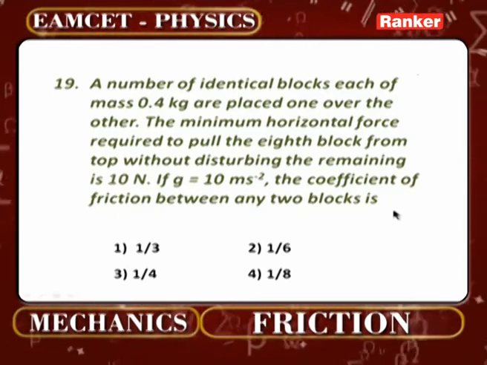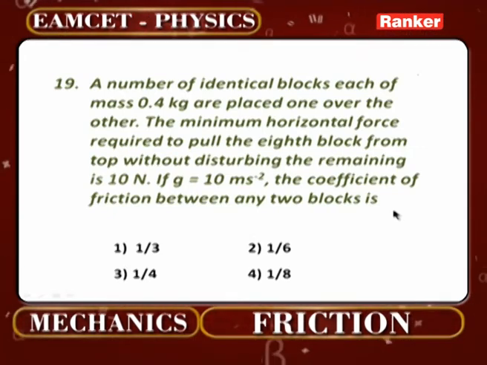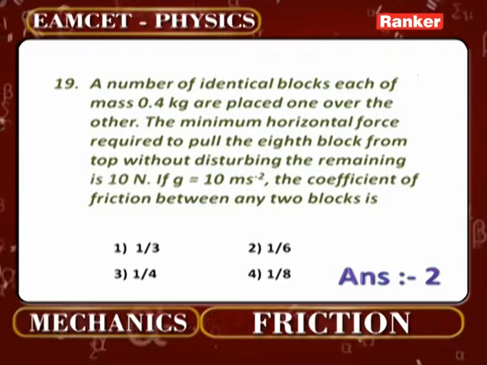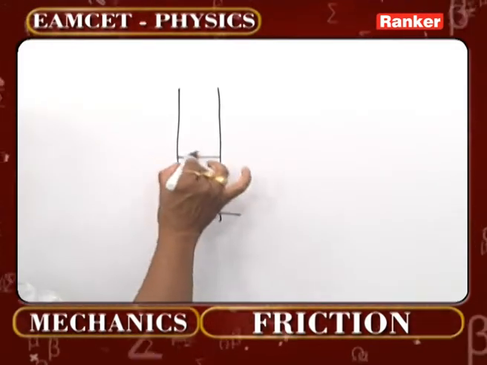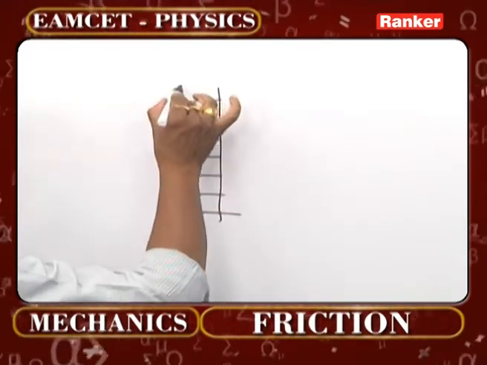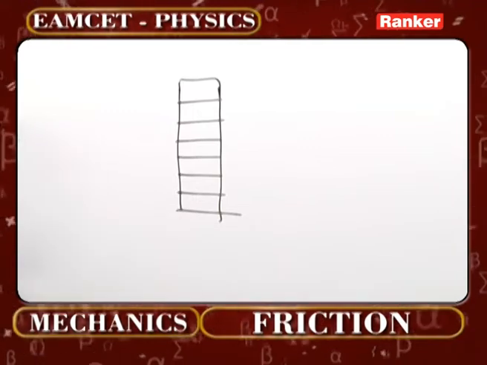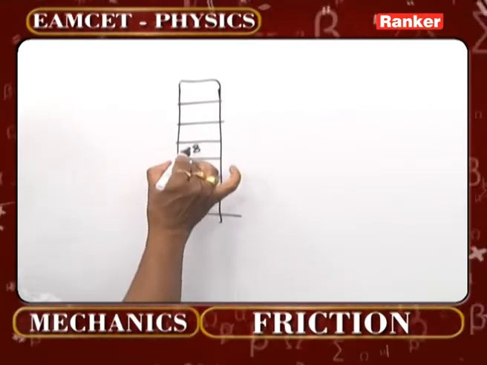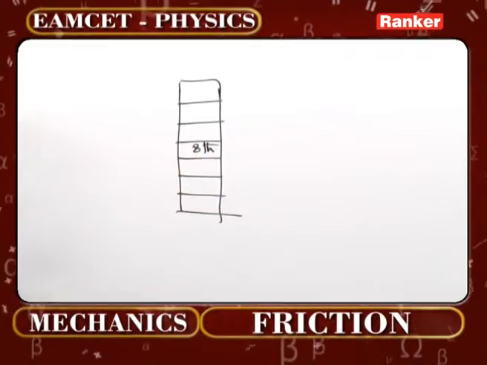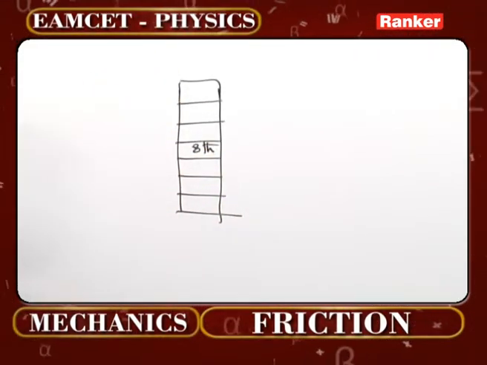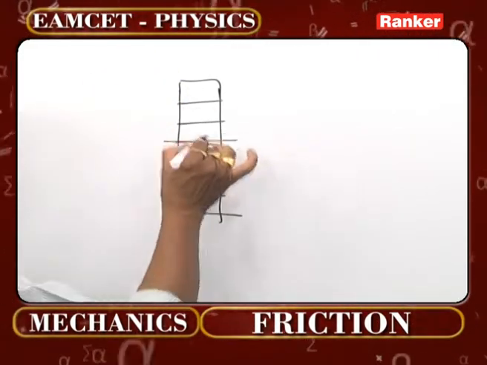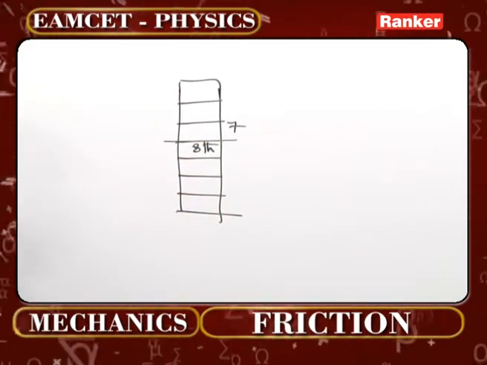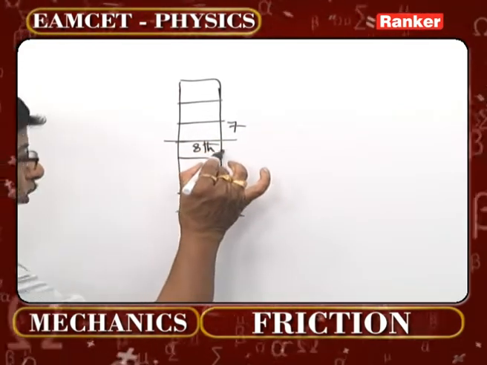In this particular concept, a bit of logic needs to be applied. When we place several coins or several blocks one over the other like this, let us consider there are several. He also has not mentioned in the problem how many. Let us consider this is going to be the eighth block from the top. That means how many are above this one? You can understand there are 7 blocks above that one. And if you want to pull out this eighth